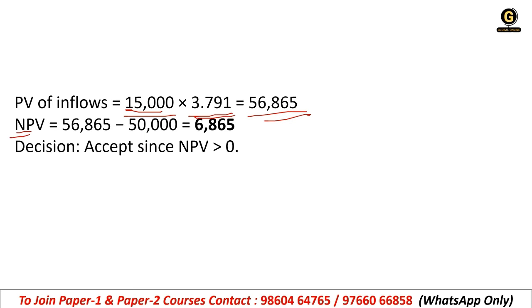What is it? Project cost, correct? So what will be the answer? 6,865, right? So as per this, the decision will be, it will be accepted since NPV is greater than 0. Okay, NPV is greater than 0, so it will be accepted.